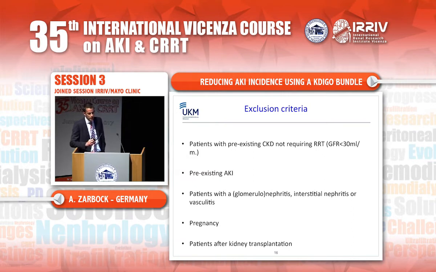Here are the exclusion criteria. Patients with pre-existing CKD not requiring renal replacement therapy. This was defined as a GFR below 30 mL per minute. We excluded these patients because we know that these patients have a different outcome. In this trial, we wanted to prevent acute kidney injury. That's the reason why we excluded all patients with a pre-existing AKI, patients with a glomerulonephritis, interstitial nephritis, or vasculitis, pregnancy, and patients after kidney transplantation.